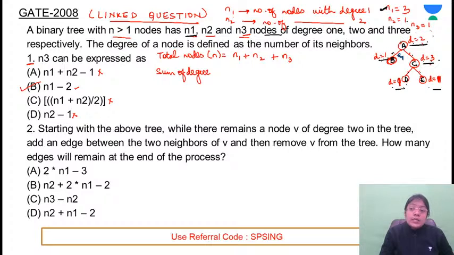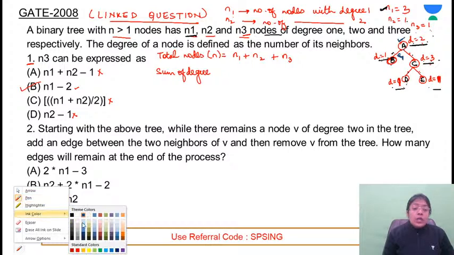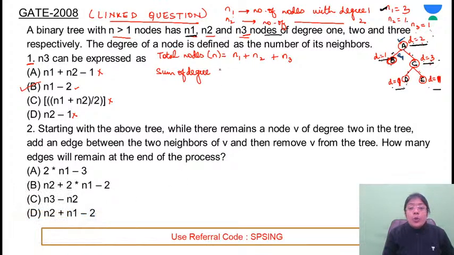Here you have considered this increasing the degree of A, and this is also counted in the degree of B. So this means that one edge contributes 2 to the sum of degrees. Right? So this simply means that the sum of degrees is twice the number of edges. Twice the number of edges. Is this point clear?